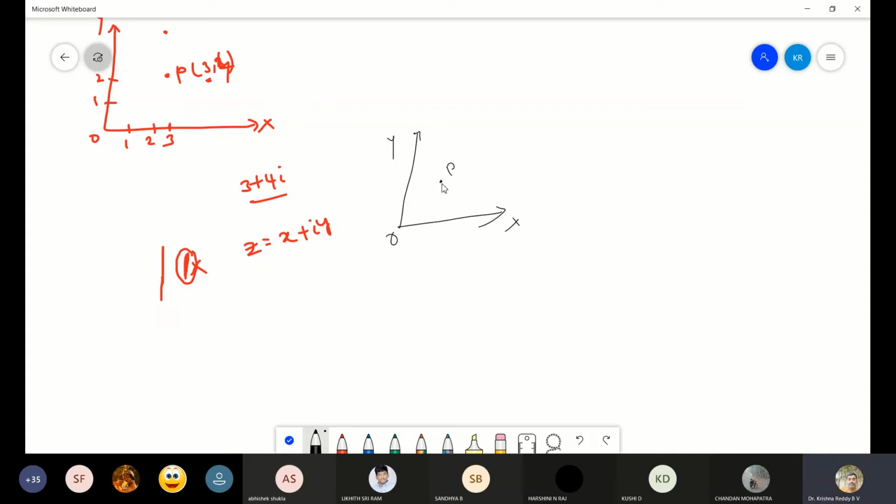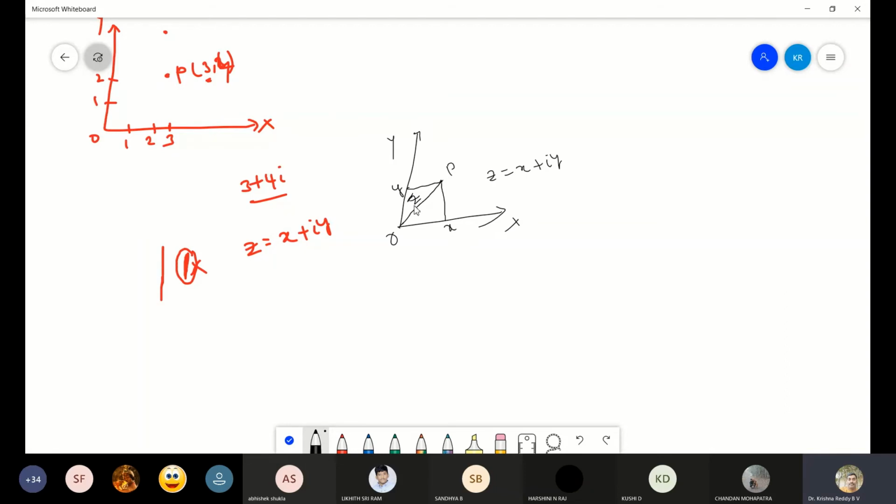Now here, what is this? Will this be x or y? X. What about this one? Y. So can I write this one as z? That z can be represented as z equal to x plus iy. This is the x and this is y.